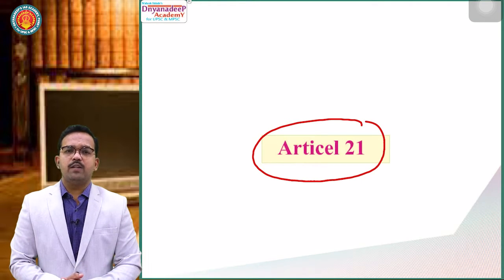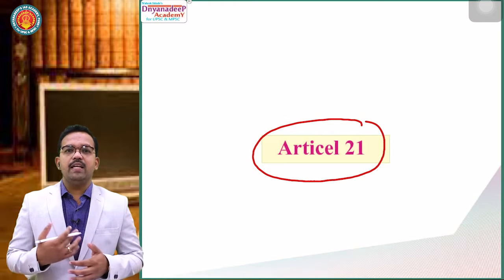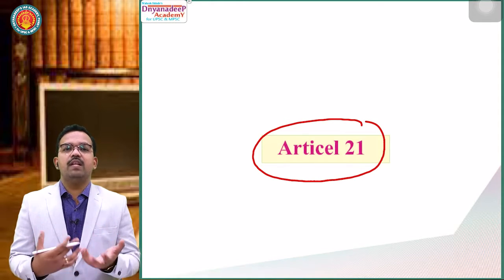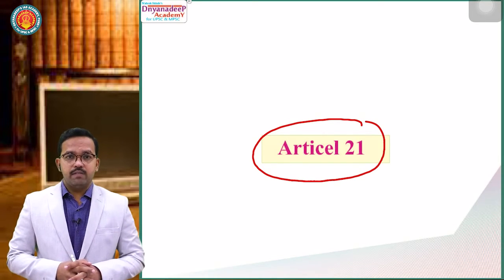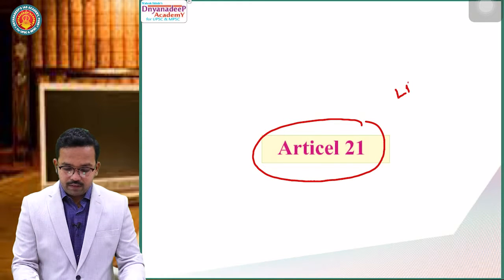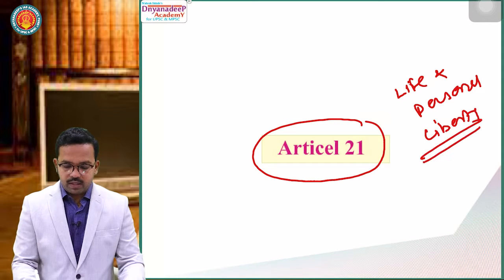It has been interpreted so many times and in so many different ways that it is called a colorless legislation. Why colorless legislation? You can put any color in it and that color will mix with the water. That's why it is called a colorless legislation. Article 21 is basically about a protection given to everyone regarding life and personal liberty. So we'll try to understand this particular article in a very interesting manner.